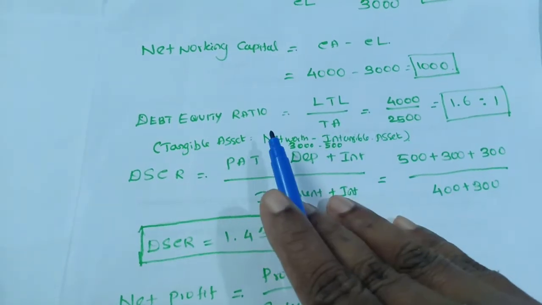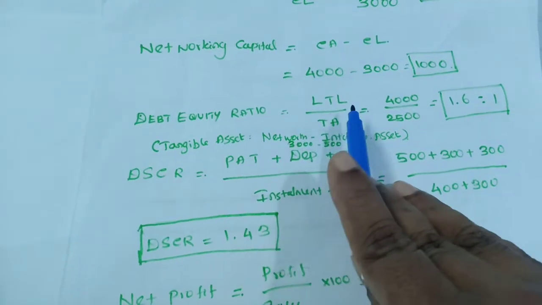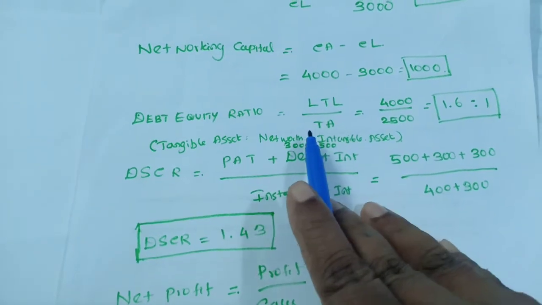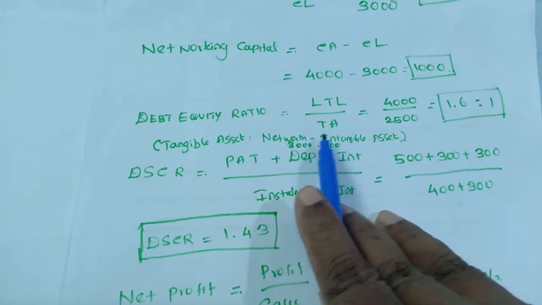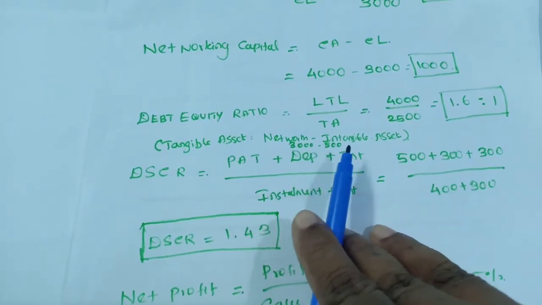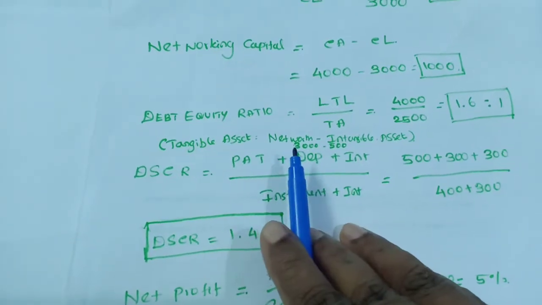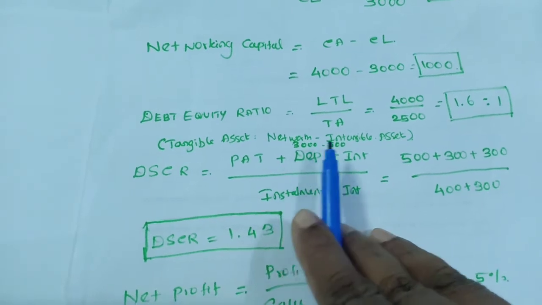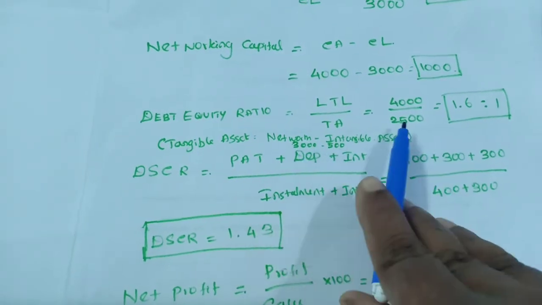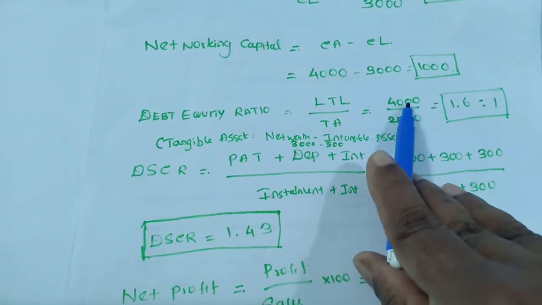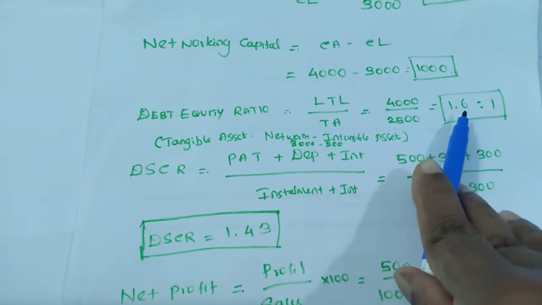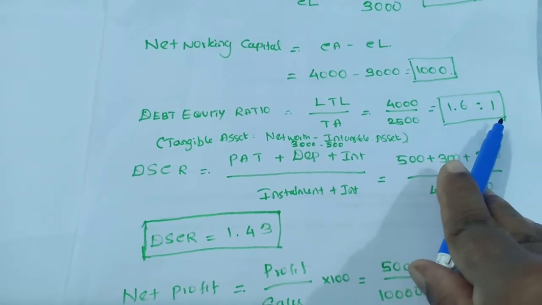Next one, debt to equity ratio. Debt to equity ratio is long term liability divided by tangible net worth. For tangible net worth, the formula is net worth minus intangible asset. The net worth we have got is 3000 minus intangible asset 500. So subtracting, I am getting 2500. So long term liability is 4000 divided by 2500. So the ratio is 1.6:1.